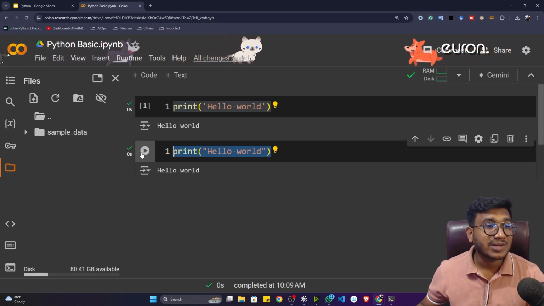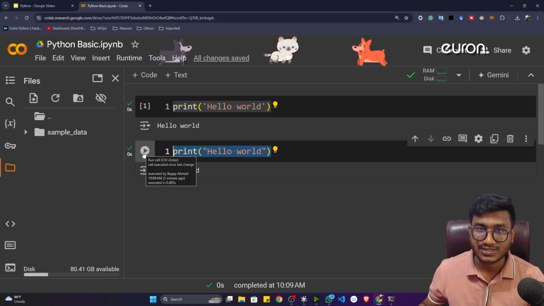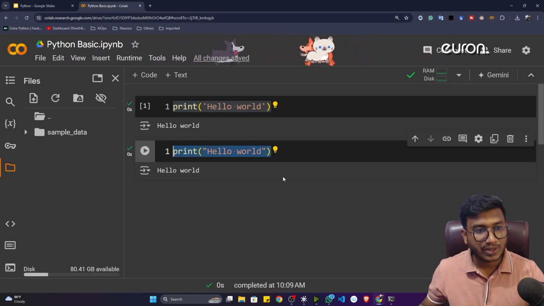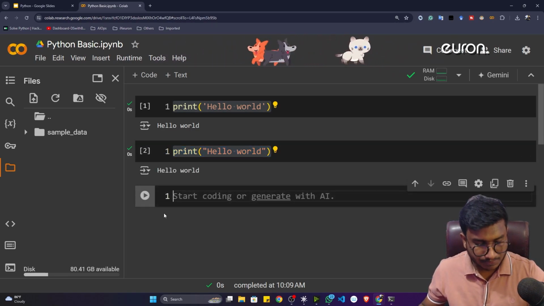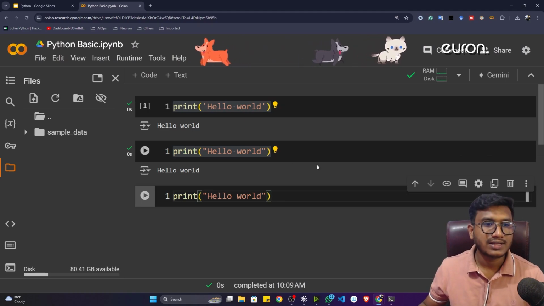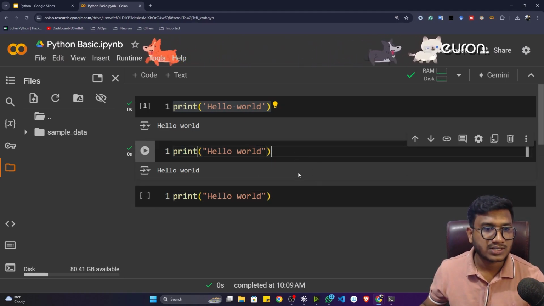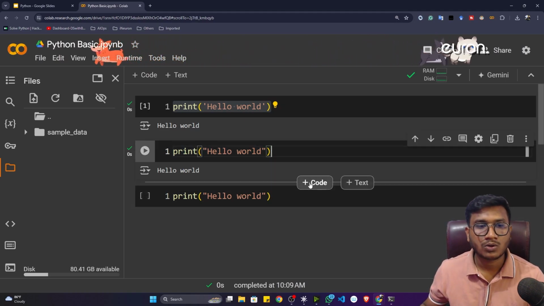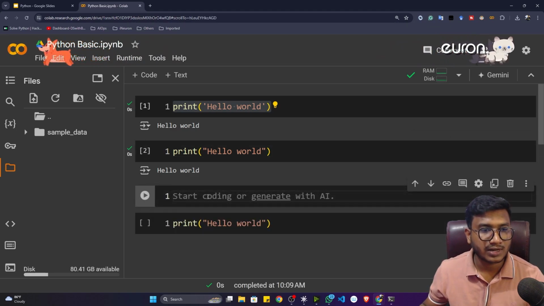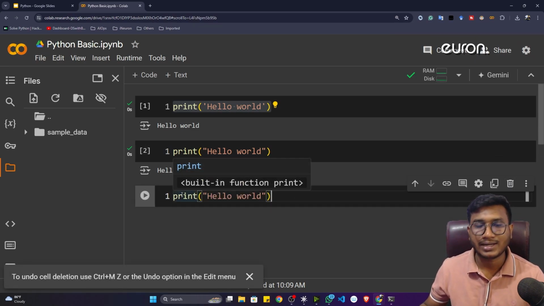Now see, here I executed this program by executing this cell. There is another way of executing you can do. Let's say I can copy this code into a new cell. See how I am taking the new cell. If you click here and hover, you can see code is coming. Click on the code, it will give you a new cell. You can also delete this new cell, there is a delete button. That's how you can take a new cell and delete the new cell.